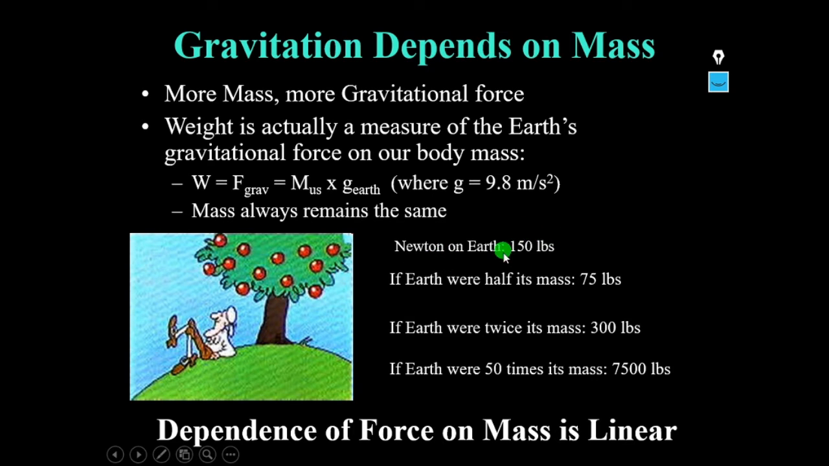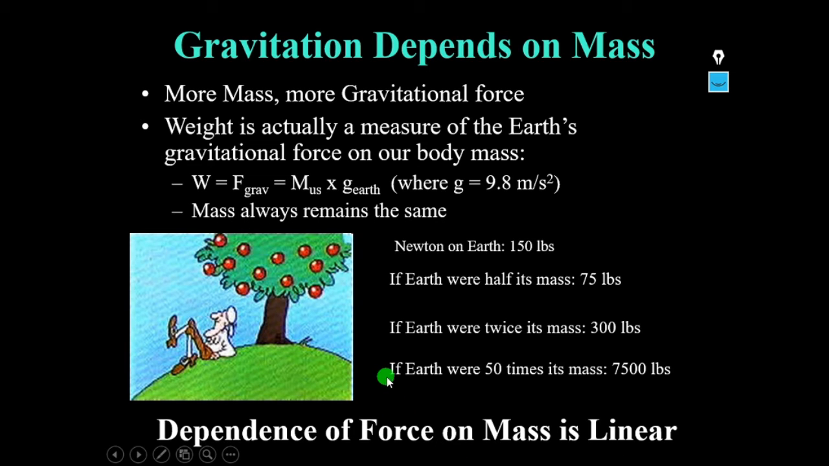It is 150 lbs. If the Earth were half its mass, then it will be 75 lbs. If the Earth is twice its mass, that is 300 lbs. If Earth was 50 times its mass, that is 7500 lbs. That means here, if you observe, the mass is not changing, only the gravitational pull is changing. That means the dependence of force on mass is linear.